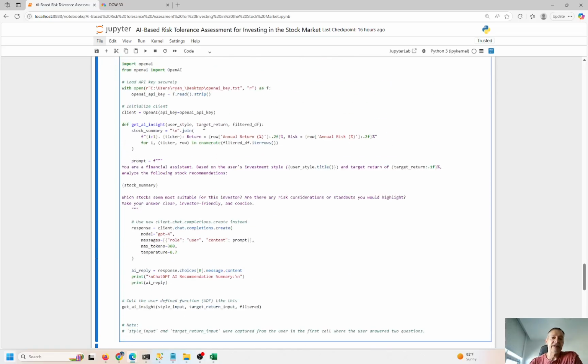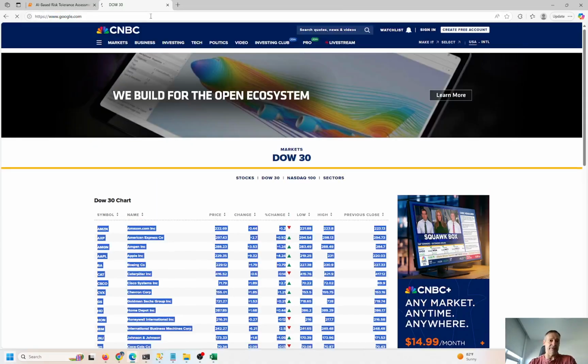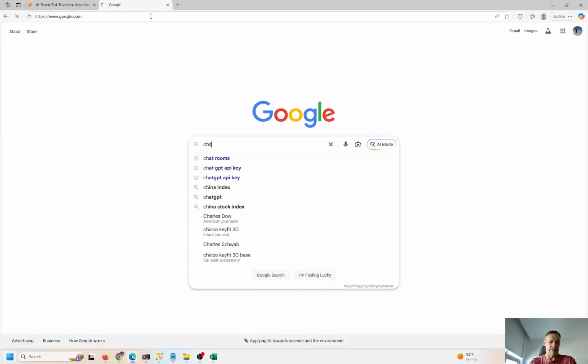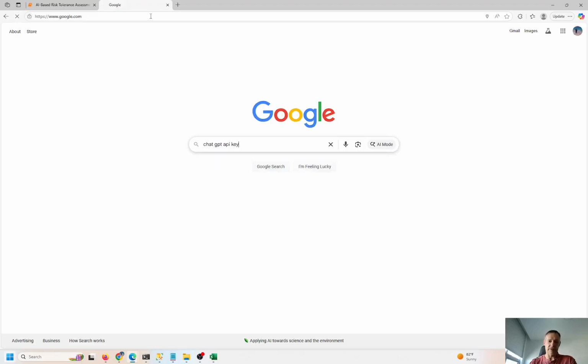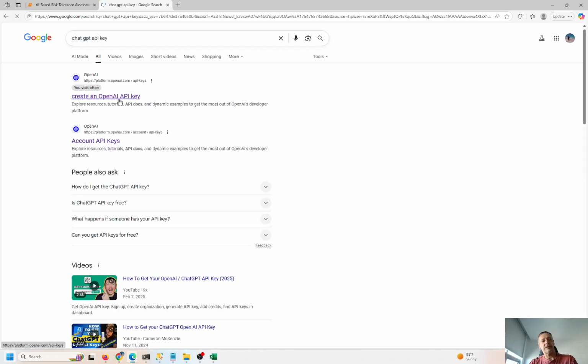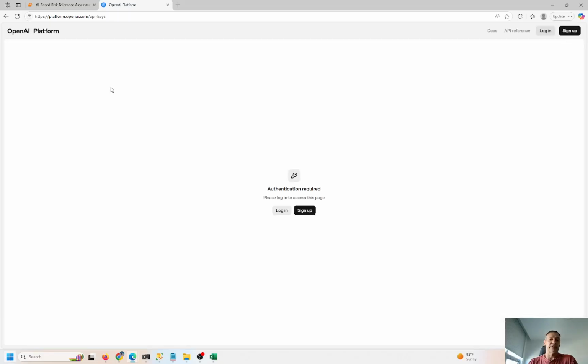Okay, so I have an API key based on ChatGPT's API. So if I go over here, I don't think I gave you guys the link. Let me just look for the link right here. ChatGPT API key. Yep, there we go. So you can go over here and create an API key for yourself. Totally free to create the key. We'll have to log in too, right? That's fine. I can log in.